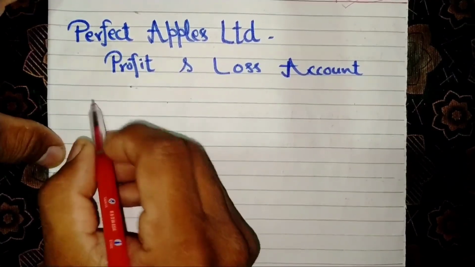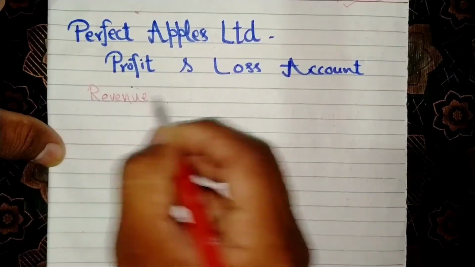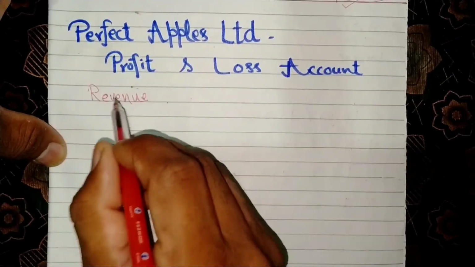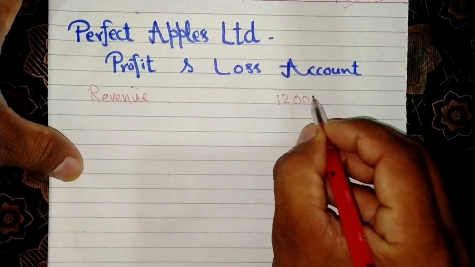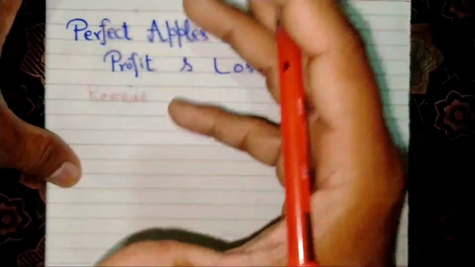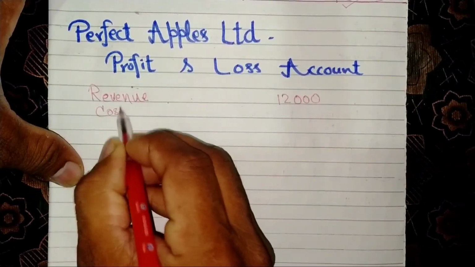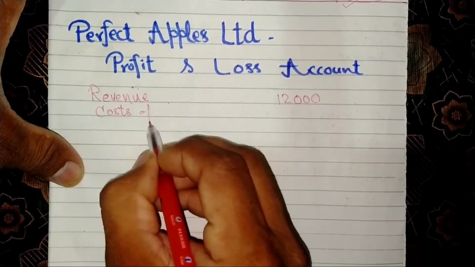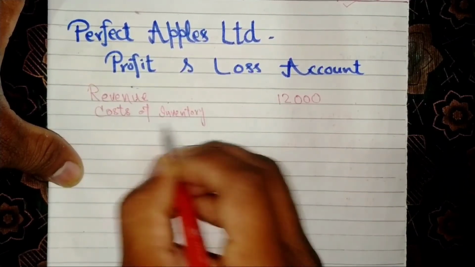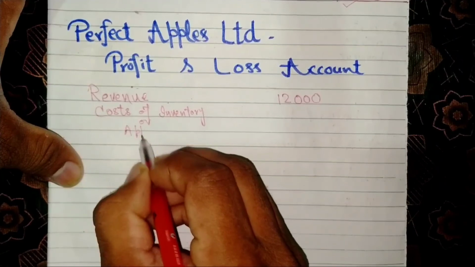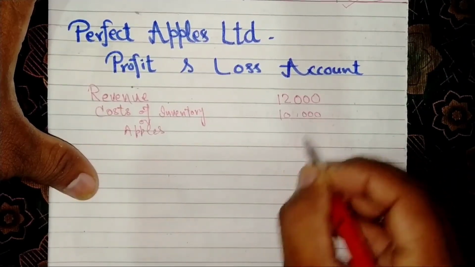The revenue or sales amounts of apple is $12,000, whereas the actual cost of inventory of apple was $10,000.